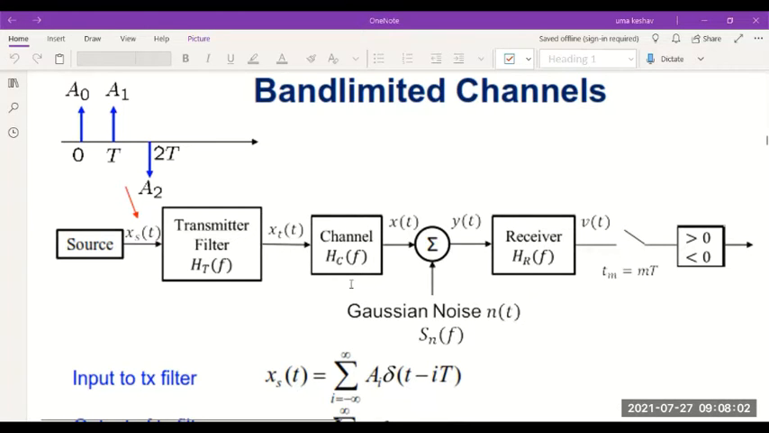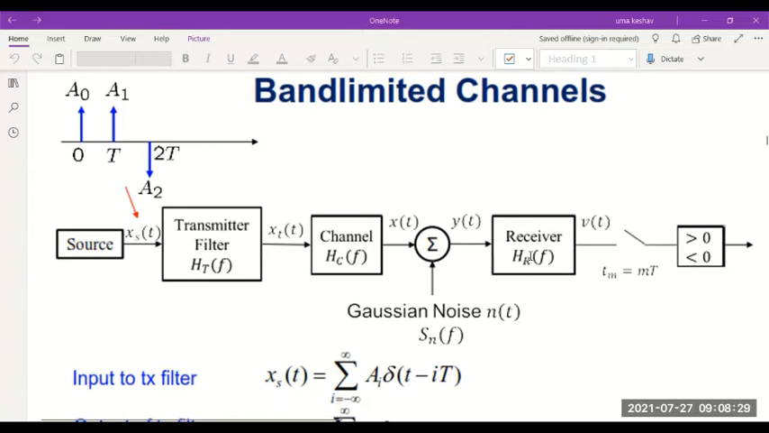The channel can also be treated as a band limited filter with transfer function Hc(f), and we know Gaussian noise gets added in the channel. Either we can consider that or even we can ignore that. In the last class, we ignored this, and then after noise gets added, it will be received at the receiver.